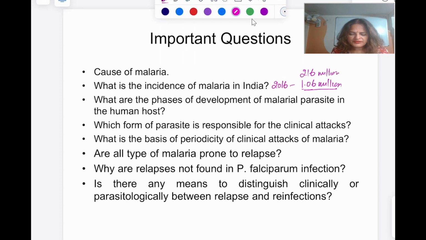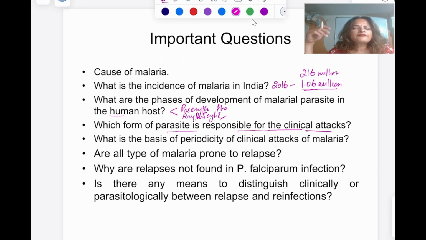What are the phases of development of malarial parasite in human host? So in human host we have two phases. One is pre-erythrocytic and erythrocytic. So these are the two phases of development of malarial parasite in the human host. Which form of the parasite is responsible? It is definitely erythrocytic, that is responsible for the clinical attack.